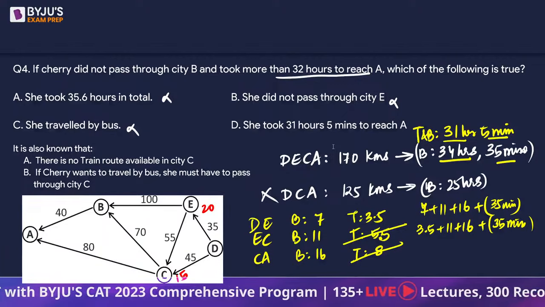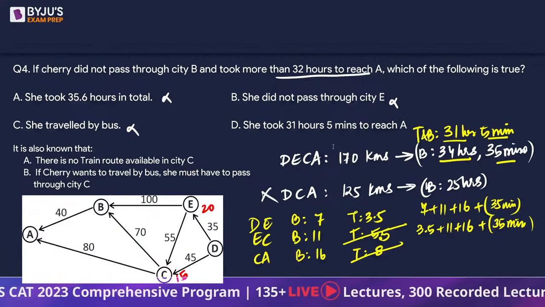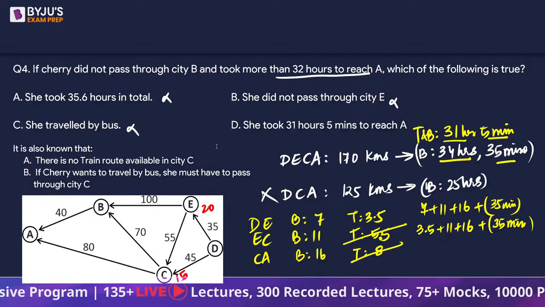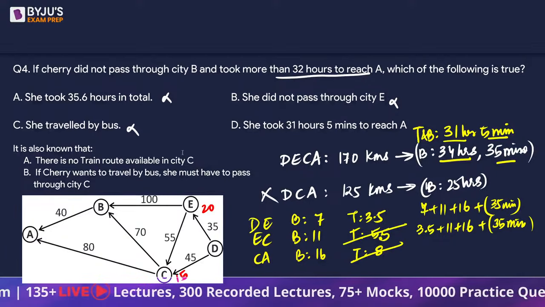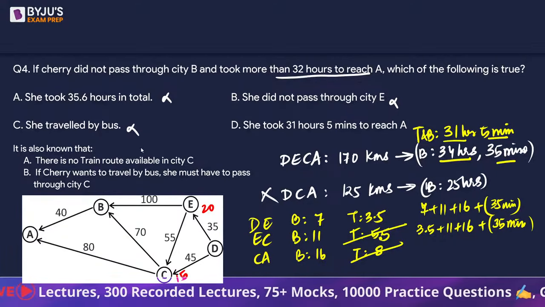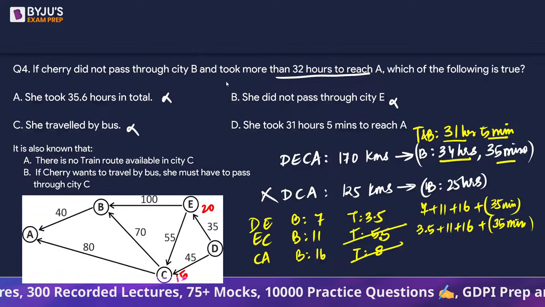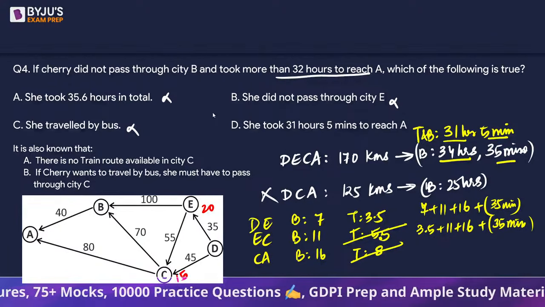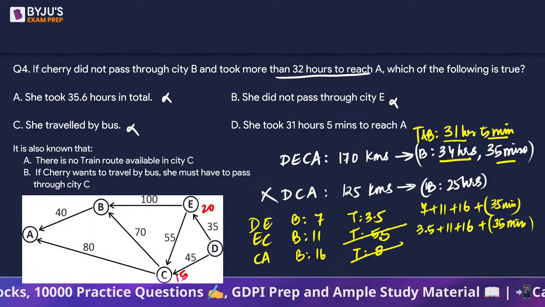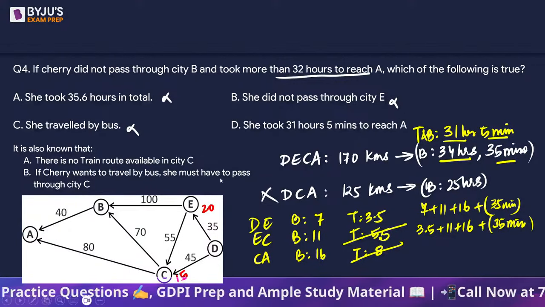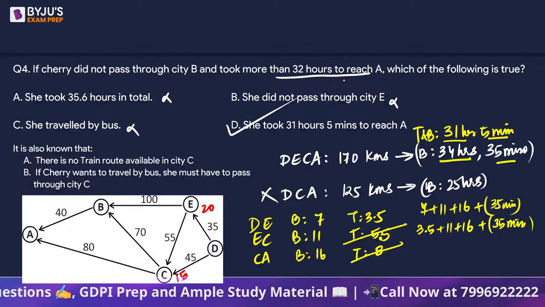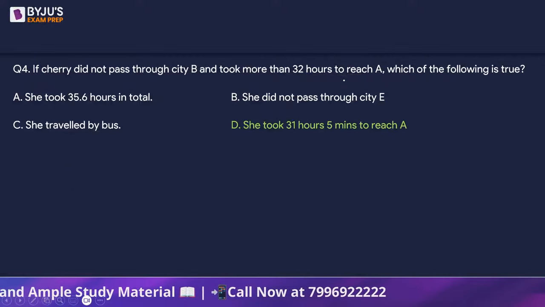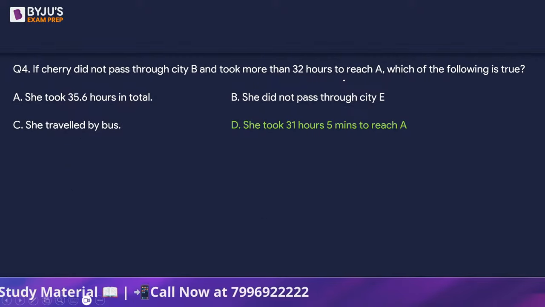So it should have been 31 hours 5 minutes. Of course, she can travel either by bus or she may decide to take a combination of bus and train. So D should be the answer. Was the option D for all the questions? D. So she took 31 hours 5 minutes to reach it.